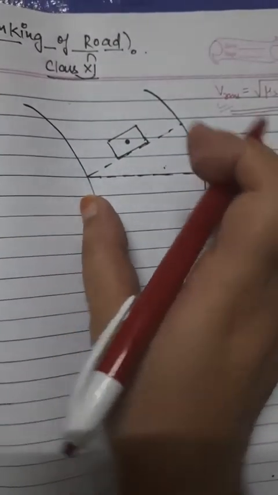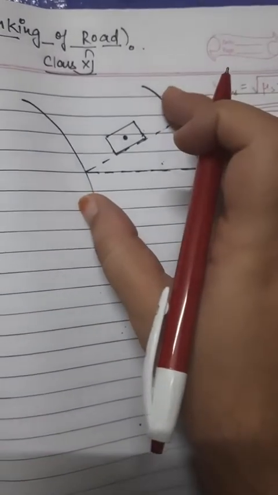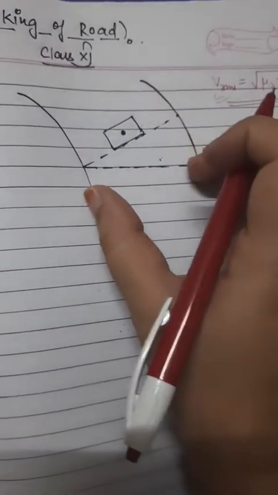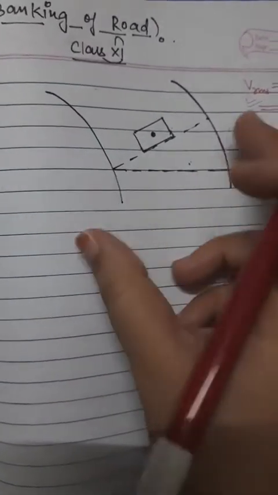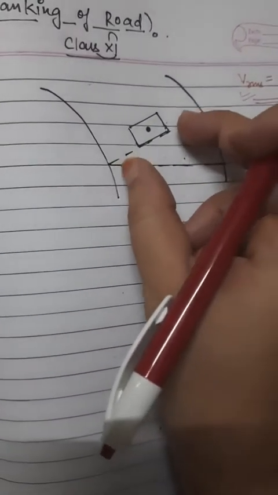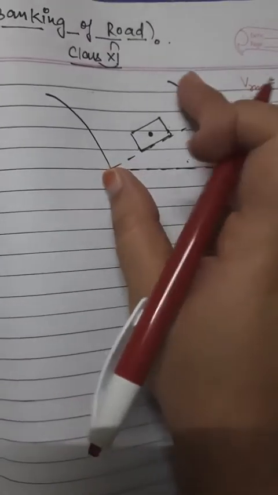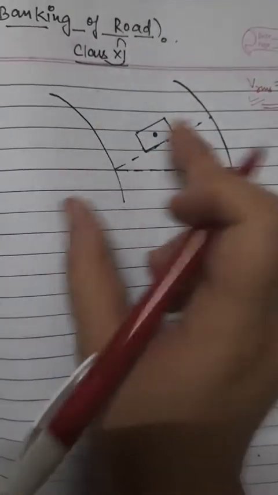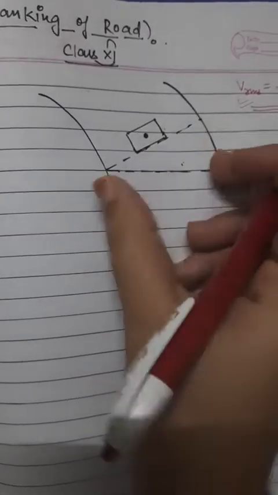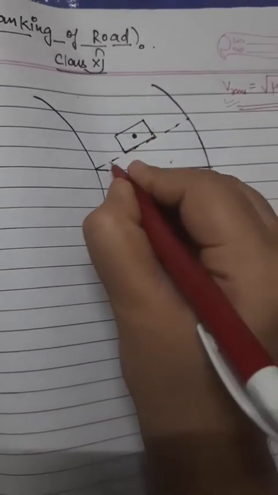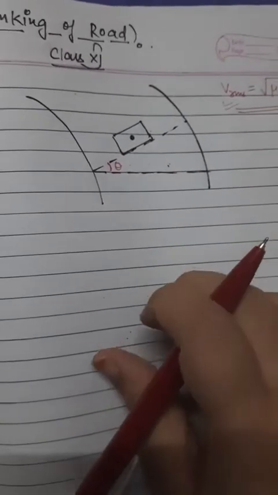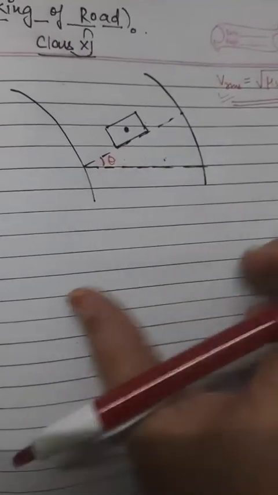How this inclining of a road at the outer edge can help us, we will study in this topic, that is banking of a road. Suppose one car is moving on a curved road, and the radius of that road is small r. And we have inclined our road at a certain angle, suppose theta. So the first question is, what is the requirement of inclining this road?